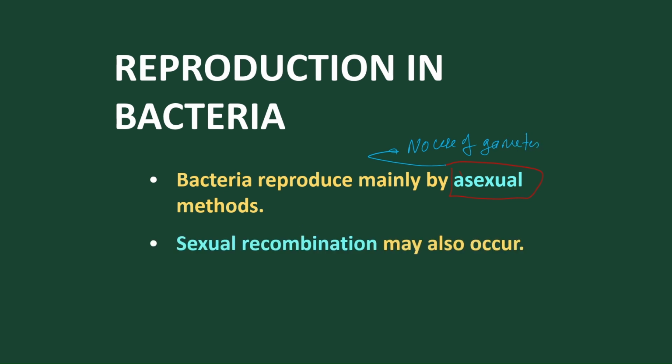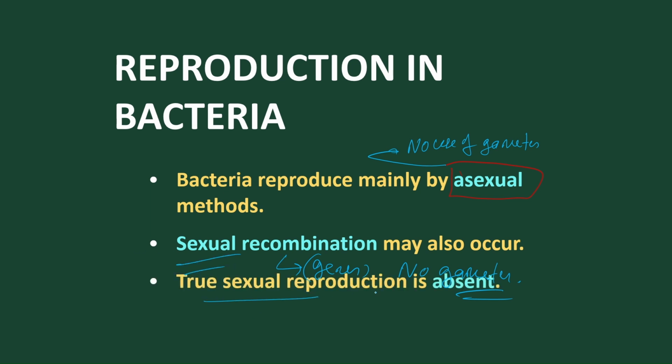In bacteria we find sexual reproduction present, but it is a sexual recombination, that is, recombination of genes. No gametes are involved. They don't find any gametes present. And this sexual reproduction is not the true sexual mode of reproduction. So true sexual reproduction is mostly absent.